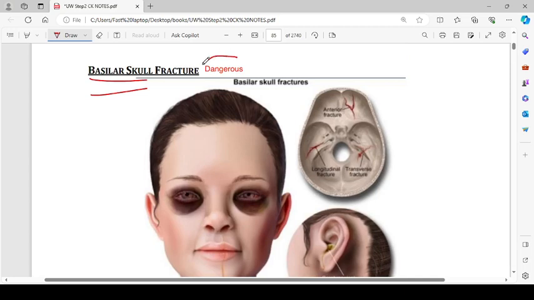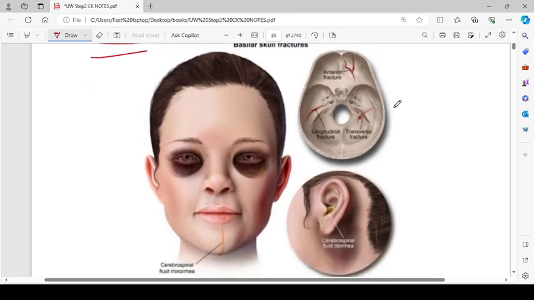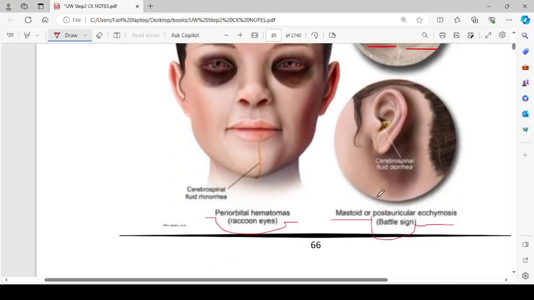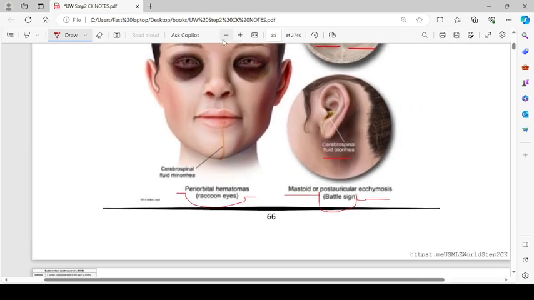Basilar skull fracture, it is very dangerous. So the basilar skull fracture can be of these types. Let me zoom it in a bit. So this is anterior fracture, this is a longitudinal fracture, and this one is transverse fracture. Like this is longitudinal and this is transverse. So there can be cerebrospinal fluid otorrhea, CSF otorrhea or CSF rhinorrhea can be present. Periorbital hematomas, like these are the raccoon eyes, and here we have a Battle sign, that is mastoid or post-auricular ecchymosis over here.